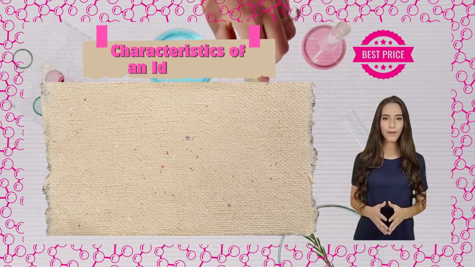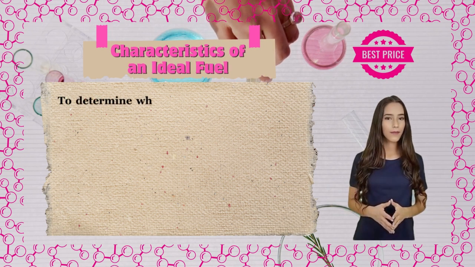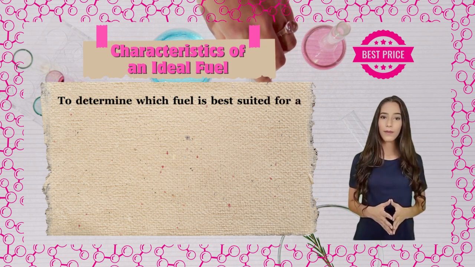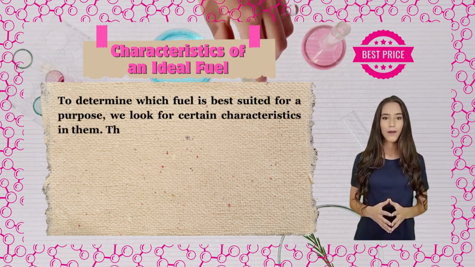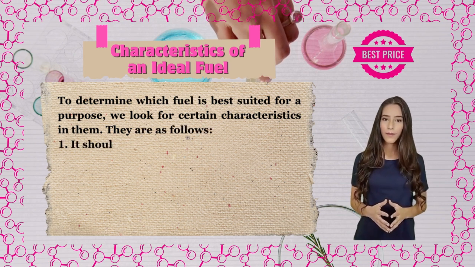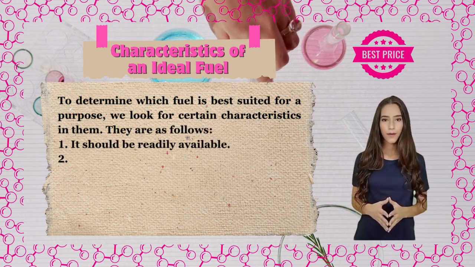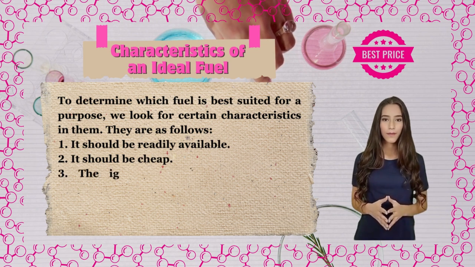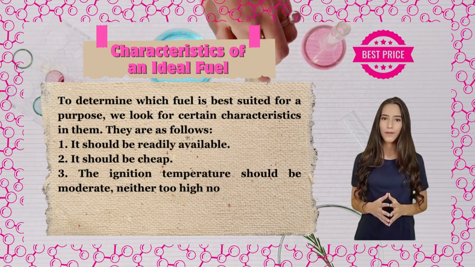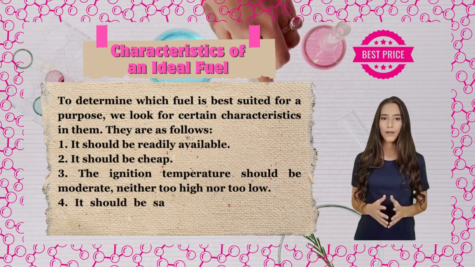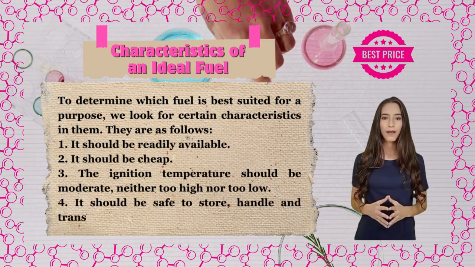Characteristics of an ideal fuel. To determine which fuel is best suited for a purpose, we look for certain characteristics in them. They are as follows: 1. It should be readily available. 2. It should be cheap. 3. The ignition temperature should be moderate, neither too high nor too low. 4. It should be safe to store, handle and transport.